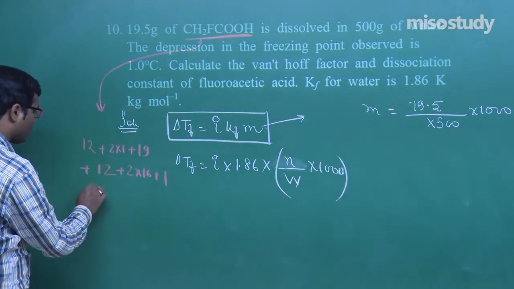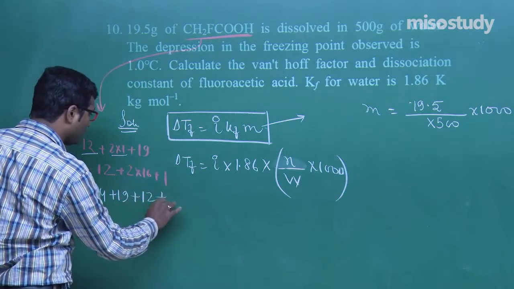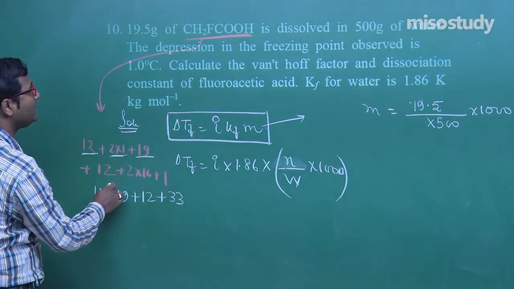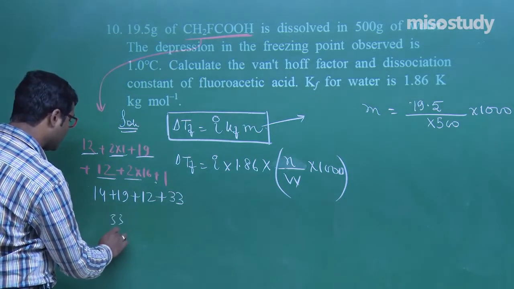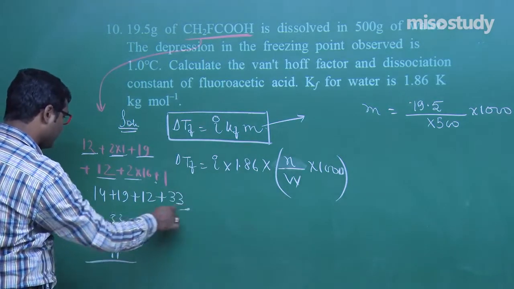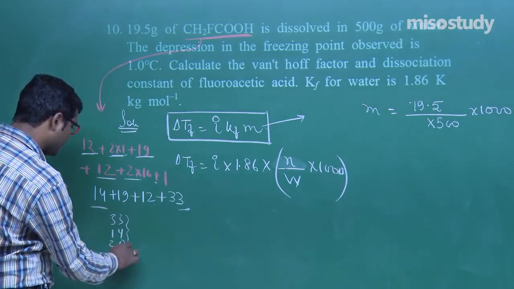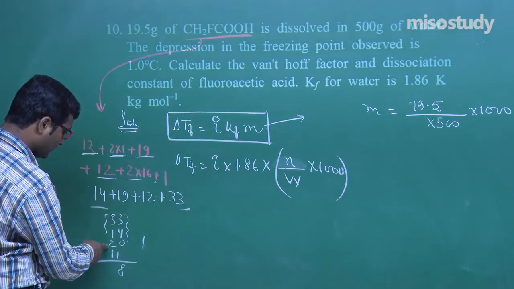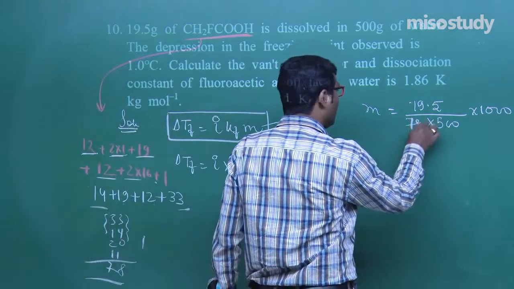Add them, that is 12 plus 2, 14, 14 plus 19 plus 12 plus 32 plus 1, that is 78, my friend. Put here 78. What do we get here?